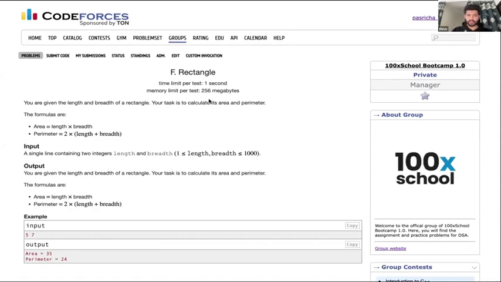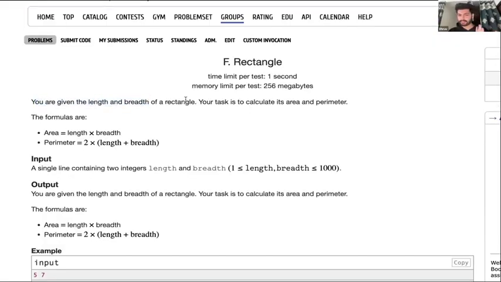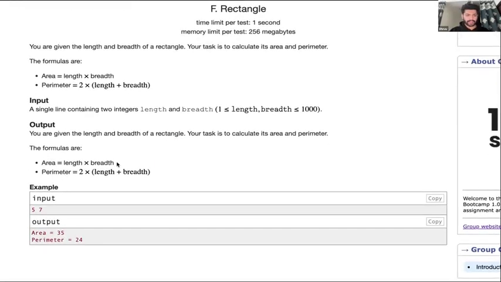Yes. So in this problem now, if you see, it says rectangle. It is the name of the problem. Now we are given the length and breadth of a rectangle. I hope everyone knows rectangle. Your task is to calculate its area and perimeter. The formulas are: area is equal to length into breadth, perimeter is equal to 2 into (length plus breadth). Now we have to take input from the user and then print area and perimeter. Okay. Now, how do we generally solve these kinds of questions?